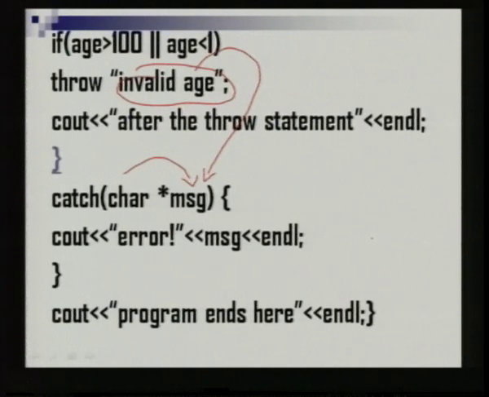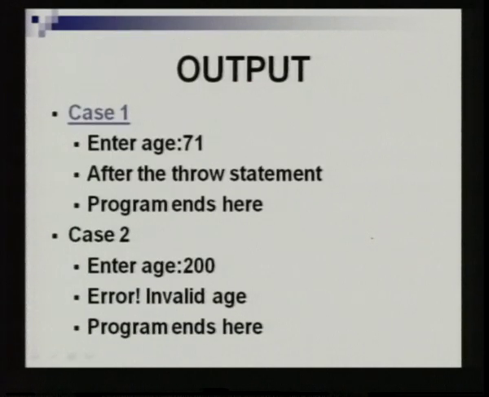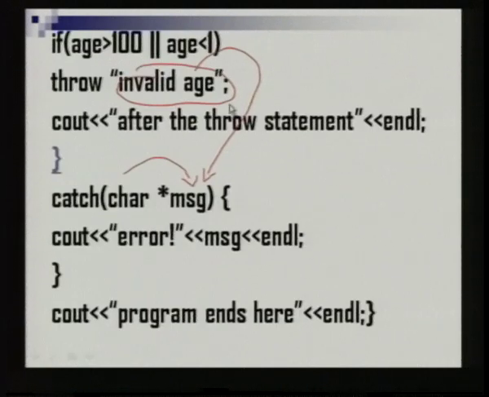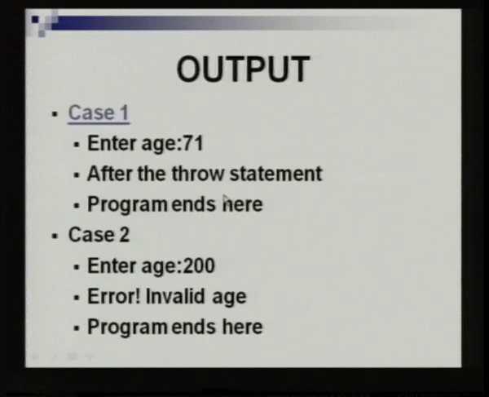With the output, now we will check how the program is executed. Case 1 is where we are entering a valid age, the age 71. That means an exception is not thrown. So, how does the compiler execute it? It will ignore the throw statement, simply print after the throw statement, and print program ends here. That is exactly what happens.